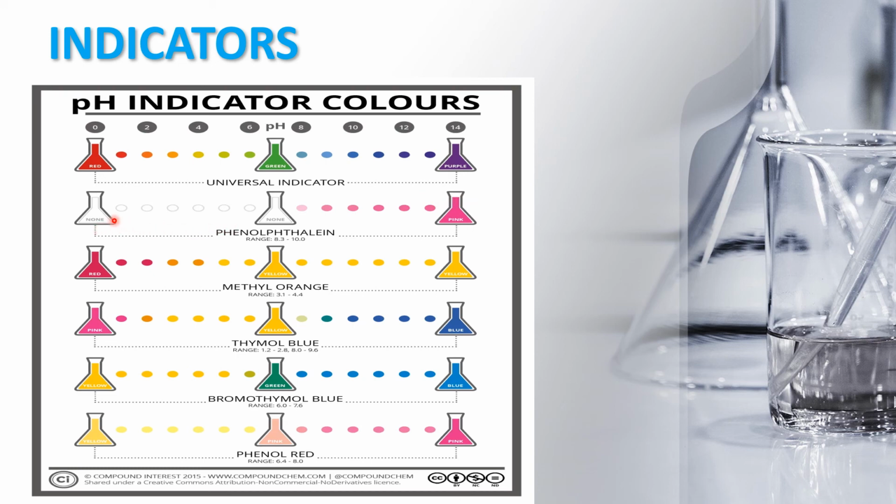So they indicate. That's why they are called what? Indicators. They are also chemicals, chemicals used to distinguish between acid and base. They are called indicators. We will learn more when we start the practicals. These are some examples.